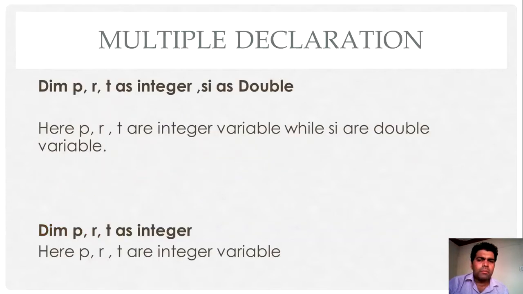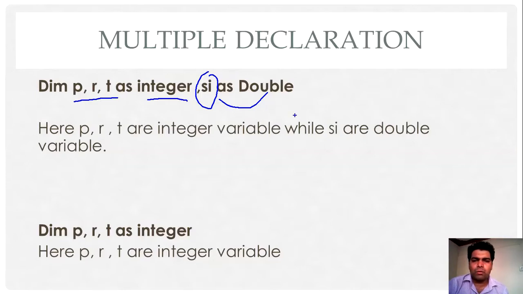There is a possibility in VB.NET that you can implement multiple declarations on the same line. Now look at this example. In this example, I have declared PRT as an Integer type and SI as a Double type. So in this one line of code, I have declared two different data types of variable, where PRT is the integer type of variable and SI is the double type of variable.